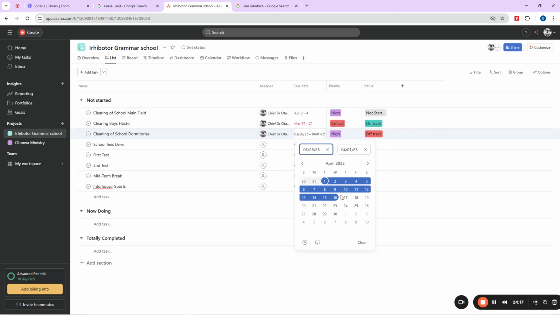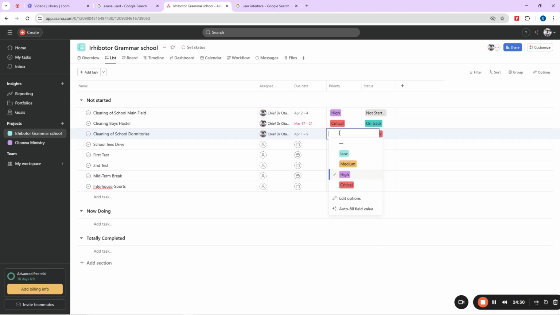So you can come here and pick some boys to go and clean the dormitory gates. You can pick them from this Monday till maybe just about 3 days. You can do that one and then you are good. This one is not that critical, just put it at medium. Then has it started? Of course, it's from April 1 to 9, so it will not start until that date, right? That is it there. So this one is school fees drive.